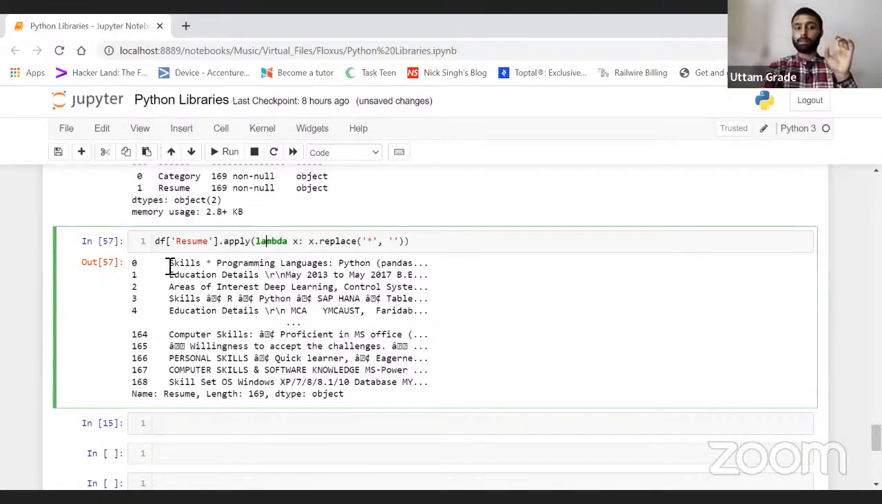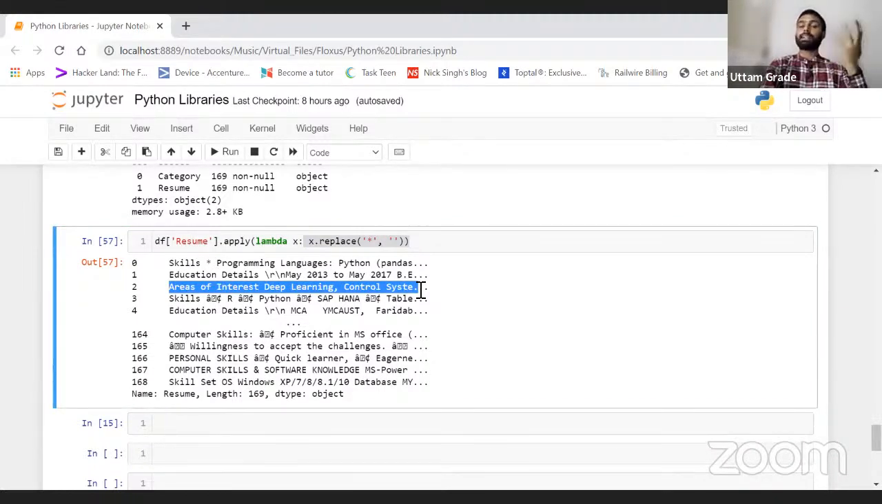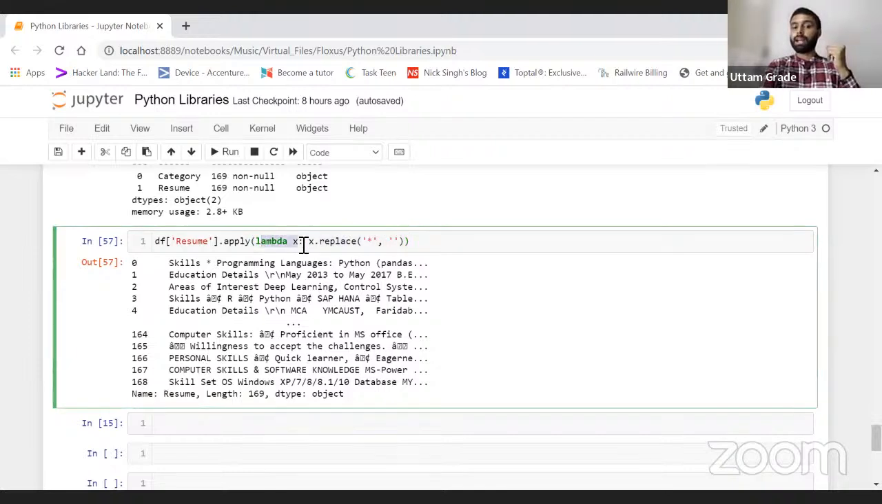It will pick this value once, apply the replace method and replace the star symbol. In the next iteration, it will pick the next one and again apply the replace method, like this: lambda x colon x dot replace. This is how it will work. Just run this. So see, now the star symbol has been removed.